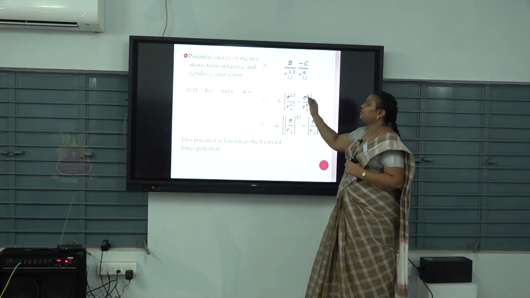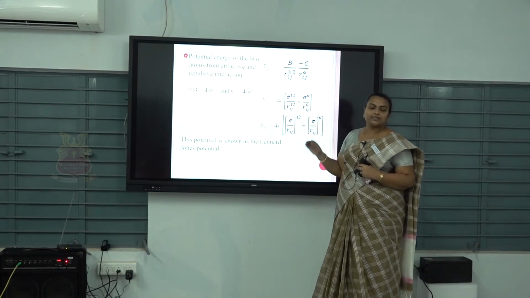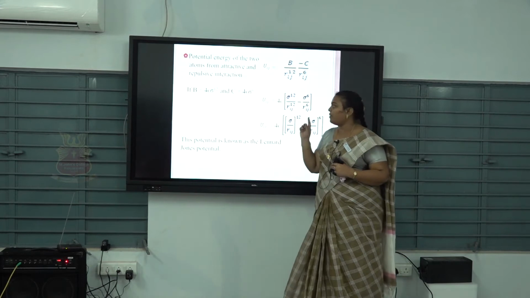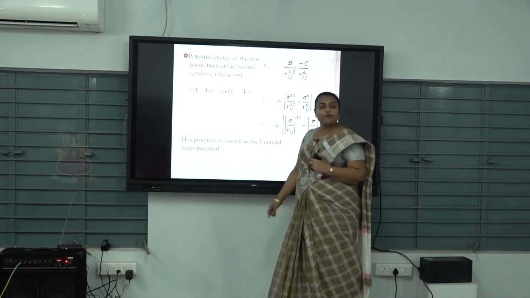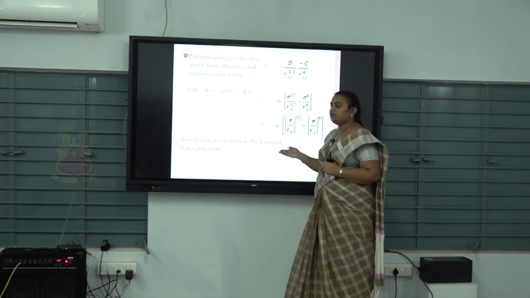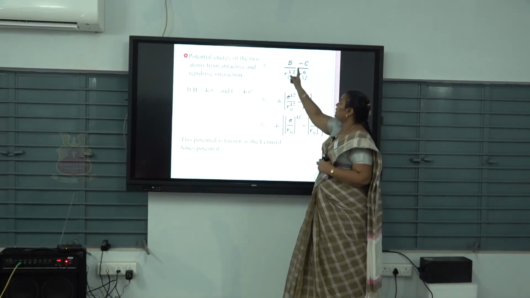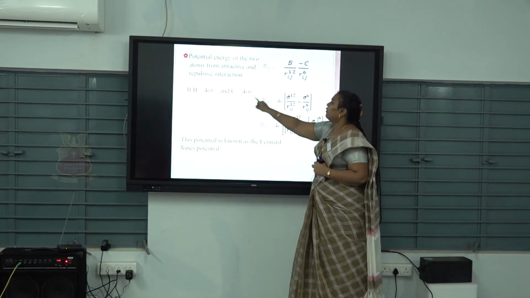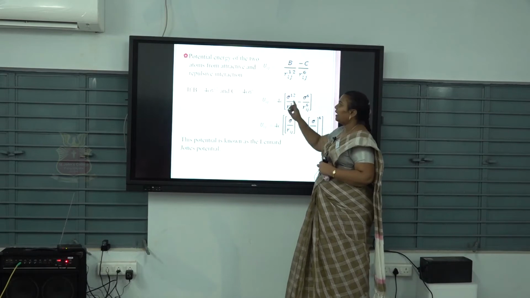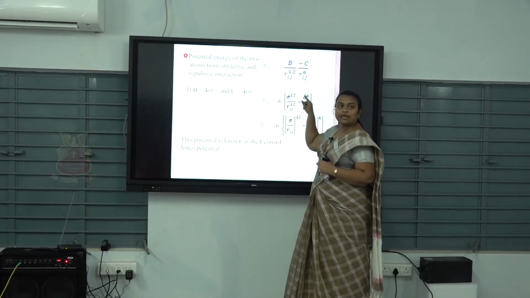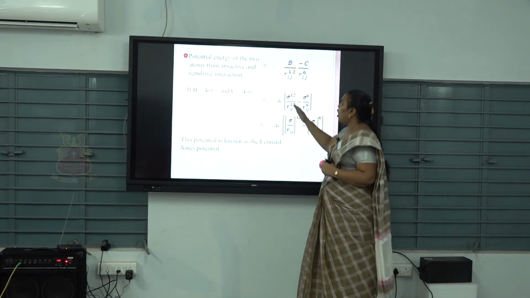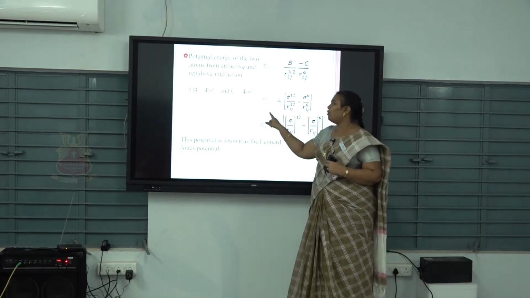We substitute for the constants: B is 4 epsilon sigma power 12, and C is 4 epsilon sigma power 6. Then we substitute these values in the above expression, 4 epsilon sigma power 12 divided by Rij power 12 and 4 epsilon sigma power 6 by Rij power 6.